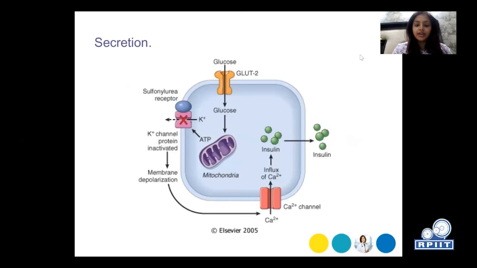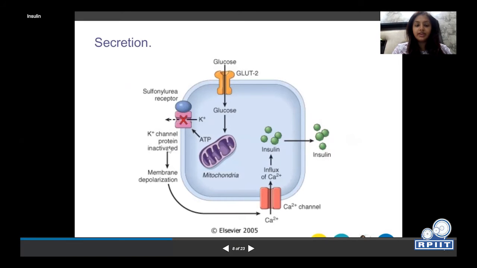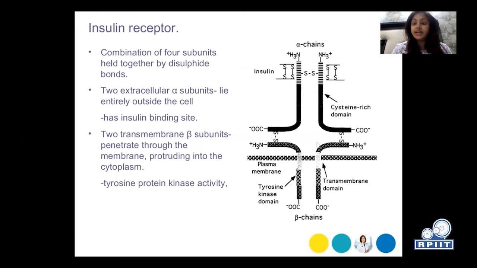This is the diagram showing how the insulin gets secreted. First of all, the potassium channel protein is inactivated, causing membrane depolarization. When the membrane gets depolarized, there is an influx of calcium from the ECF to the inside. As soon as the calcium reaches the cell, it helps the insulin in the secretory granules to fuse with the cell membrane, and then they get released outside the cell. When it gets released outside the cell, it has to bind with the receptor of the target organ to work on the target cell.